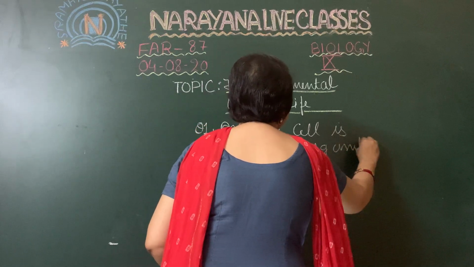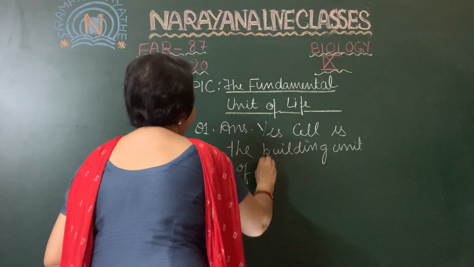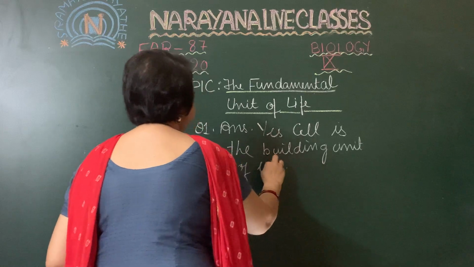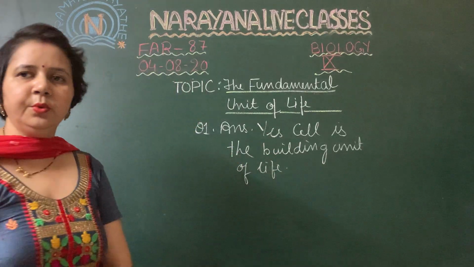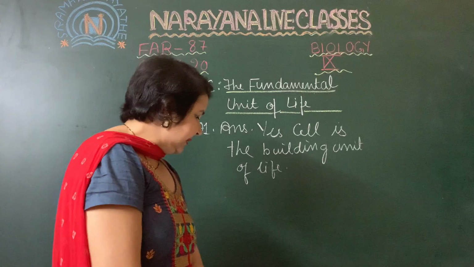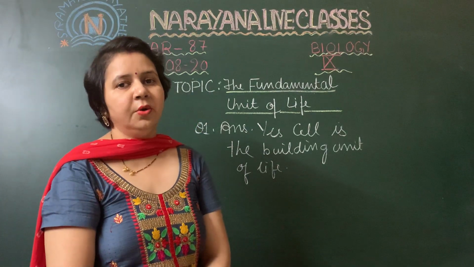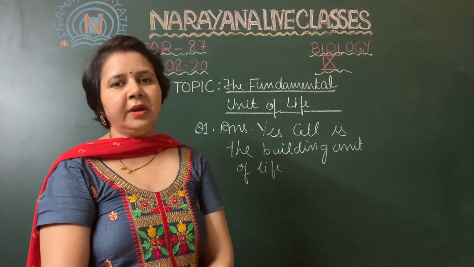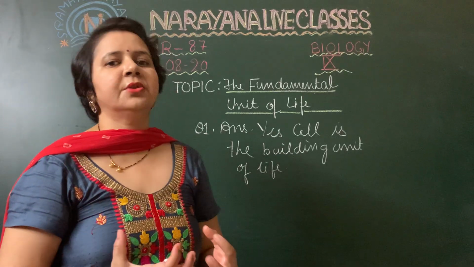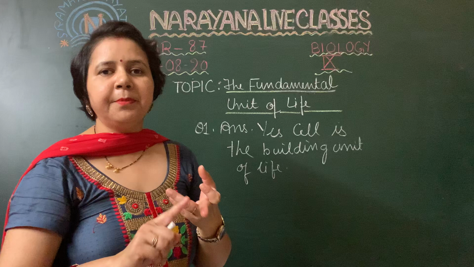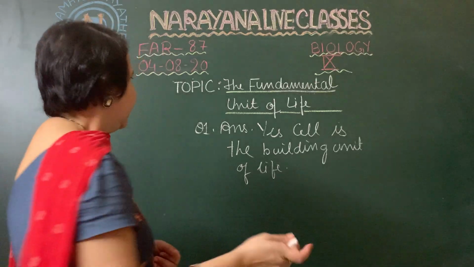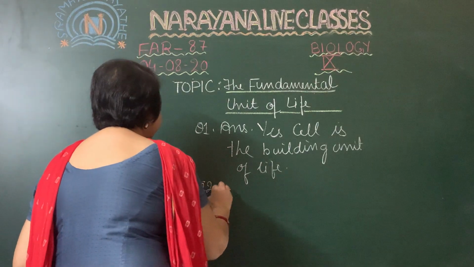So yes, the cell is the building unit of life. Now question number 2 asks: why does the skin of your fingers shrink when you wash clothes for a long time? It happens that when we wash clothes for a long time, the tip of the finger shrinks. So the answer to question number 2 is